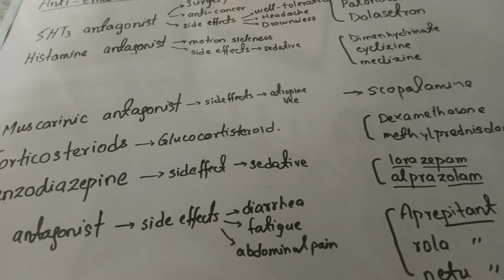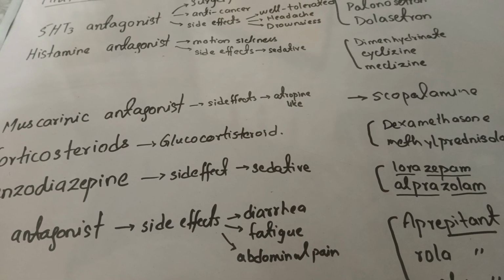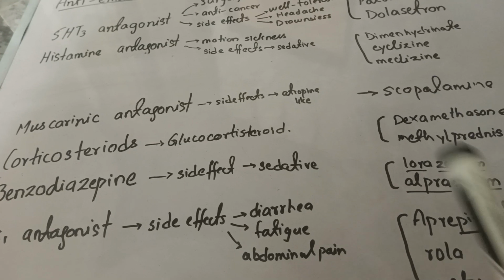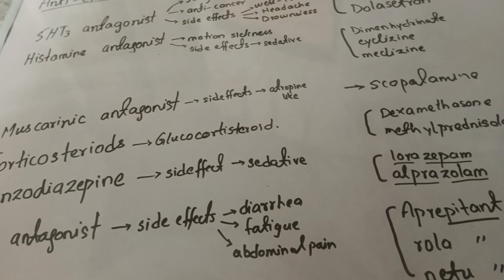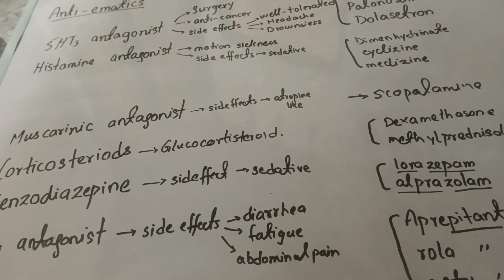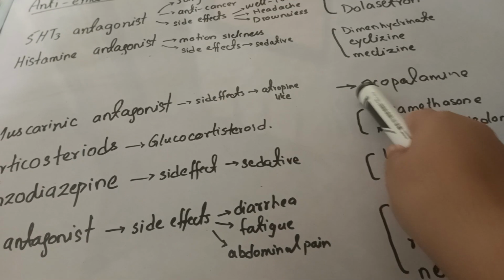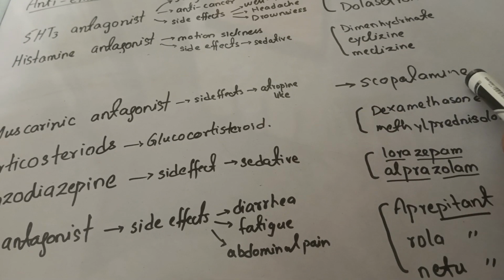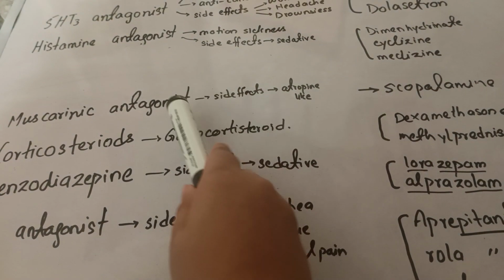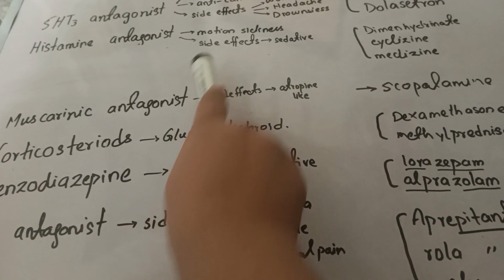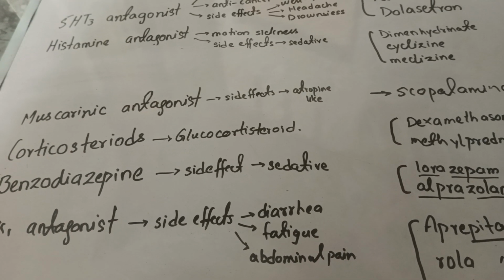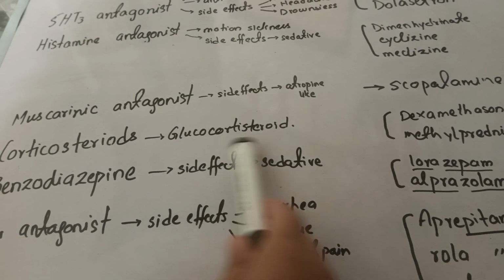Okay, then the next drug is the muscarinic antagonist. It has atropine-like side effects: increased dryness of the mouth, increased heart rate, and headache. The drug used as an anti-muscarinic is scopolamine. It is a very specific drug for motion sickness. Over the histamine antagonist, we prefer the muscarinic antagonist because histamine antagonists have a sedative side effect, so muscarinic antagonists are more preferable.